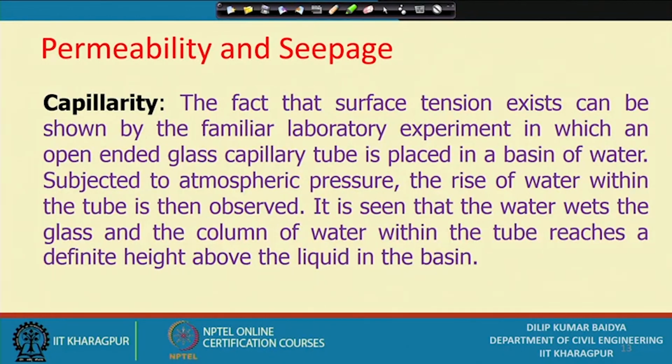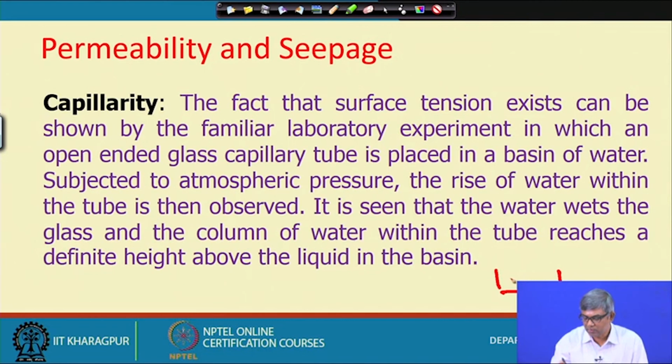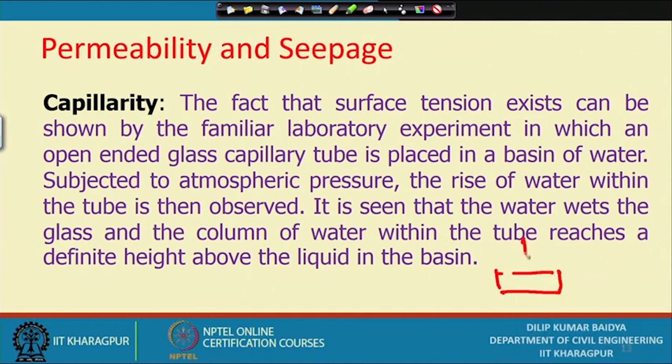It is seen that the water wets the glass and the column of water within the tube reaches a definite height above the liquid in the basin. If I have a basin and the water level is here, and I put a capillary tube here, then you may find that water reaches up here. The water has raised this much height. That is actually because of the capillary action.